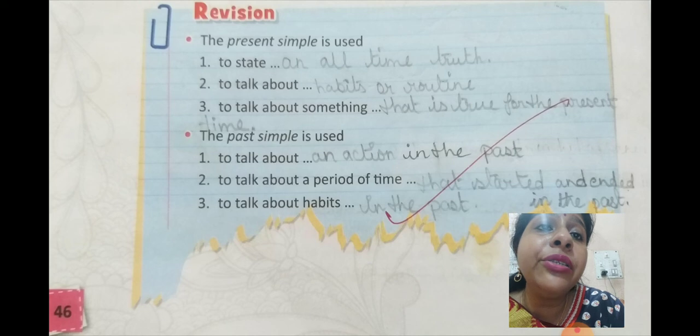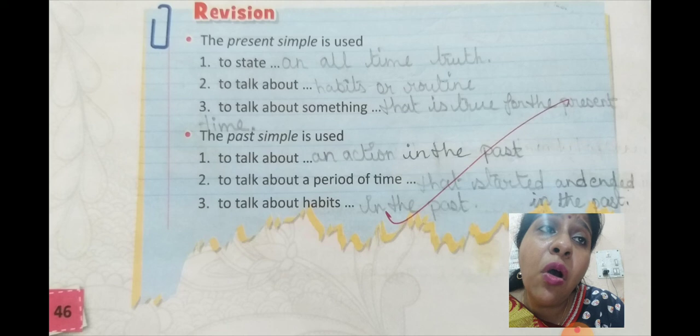So these are the 3 rules you need to remember when you are changing the verb to present simple. State means to tell, when you talk about an action which is an all-time truth.